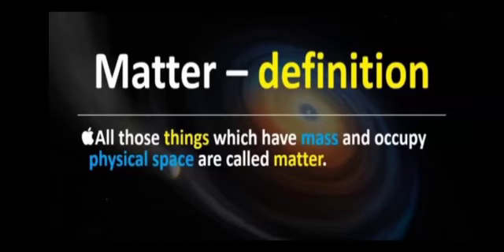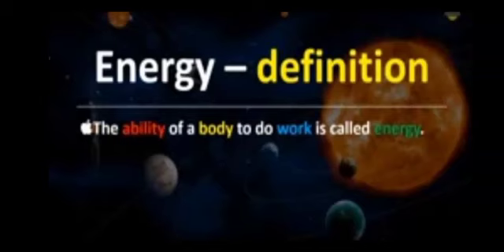Matter is all those things which have mass or which occupy some physical space. For example, if I have a desk, it has some mass, meaning it has some weight, and it also occupies a certain amount of space, so it is said to be matter. On the other hand, what is meant by energy? Energy is the ability of a body to do work. So whenever we study both matter and energy combined, we say that we are dealing with the branch of science that is called physics.